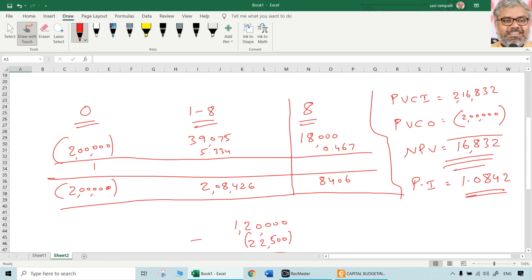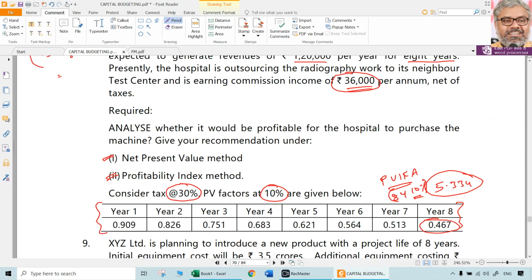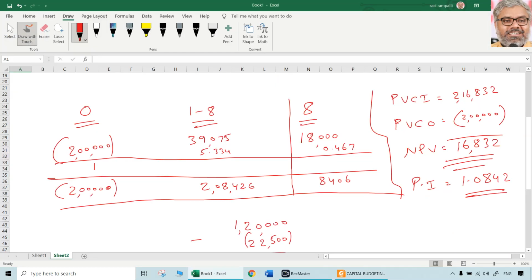Selection also is asked. Of course, this project can be selected because present value of cash inflows is more than present value of cash outflows. In other words, NPV is positive and profitability index is also more than 1. So certainly this project can be accepted. In other words, this machine can be purchased since it is giving a positive NPV of 16,832. Also, since its profitability index is more than 1.